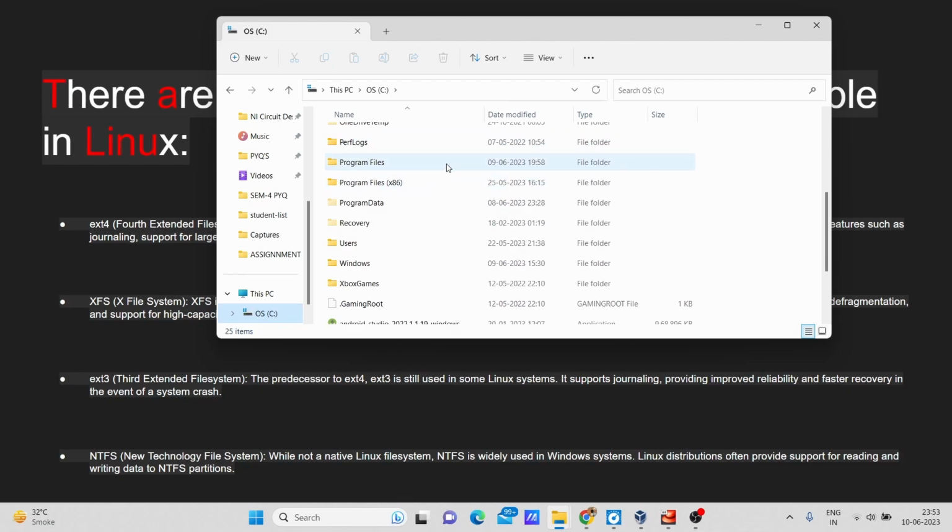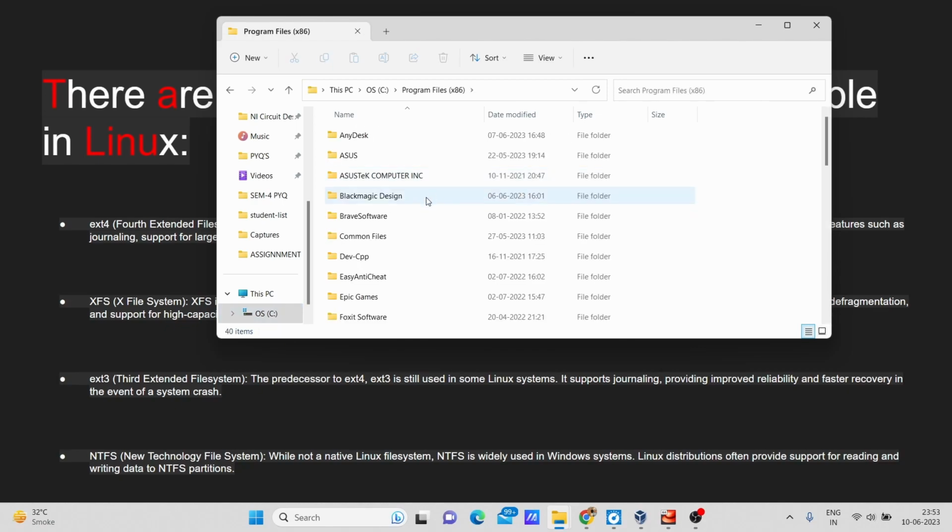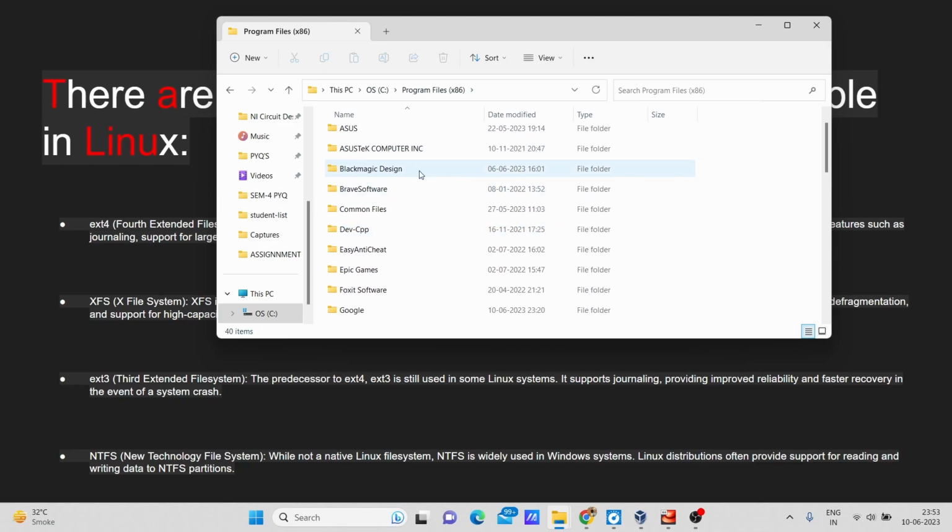Basically these two directories contain the applications installed on my local PC. You can see they have some of the files and folders of the applications that I have installed, like AnyDesk, editing software, common files, etc.